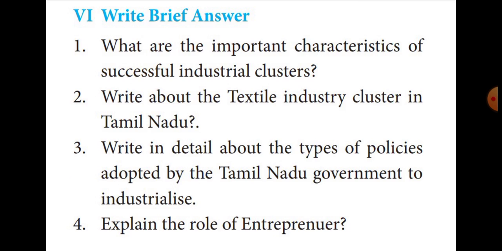From there, first point, then the next page, page number 330, there are some points: sectoral specialization, close interfirm collaboration, interfirm competition based on innovation, a socio-cultural identity which facilitates trust, multi-skill workforce, active self-organization, and supportive regional and municipal governments. Close the bracket. This is a 5 mark question.